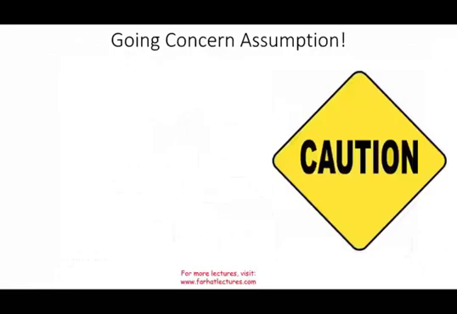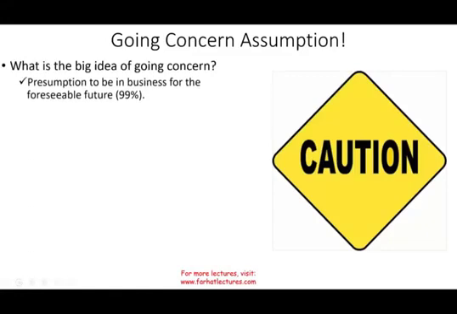So let's talk about the going concern assumption. And first, we want to talk about what is the big idea. What's the big idea about the going concern? Well, you have to understand that we assume that we're going to be in business forever. That's the assumption that we make when we record financial transactions. And the presumption is fair because when you go in business, you're going to be in business forever. So you have no intention or necessity to close the business. So when we are in business, we assume. So notice the word assume. That's very important to understand that we assume we are in business. We have no plan on closing.